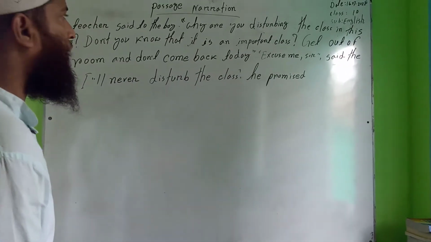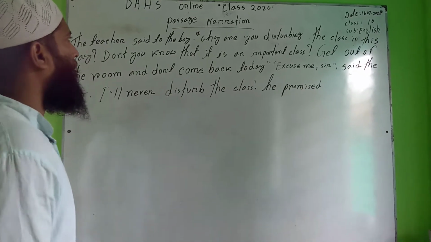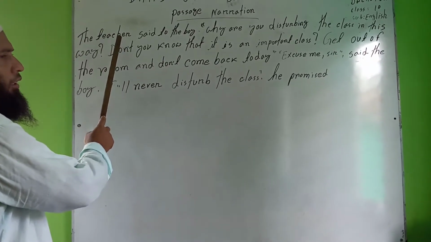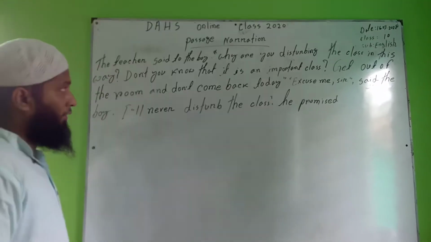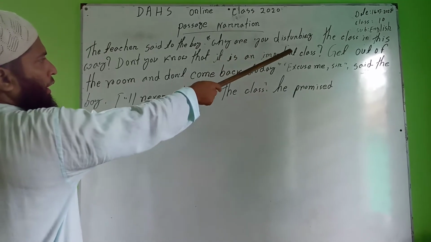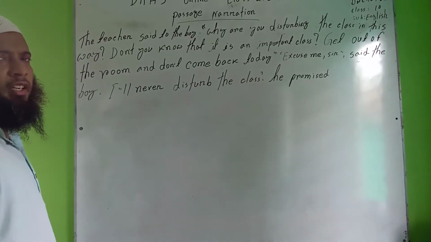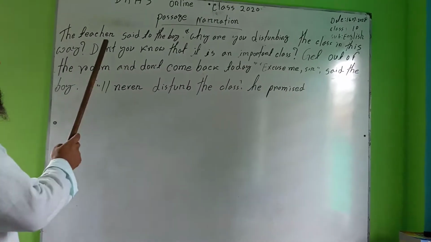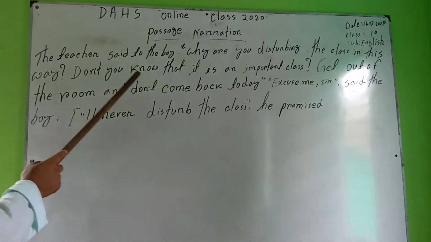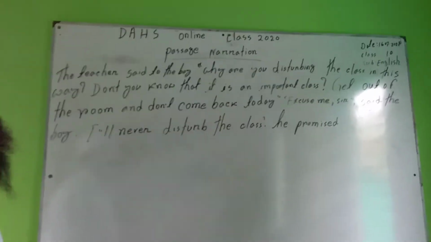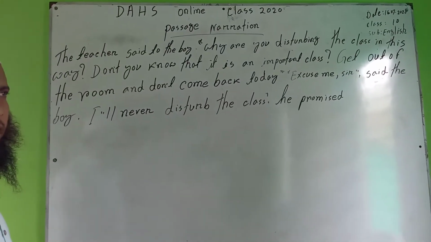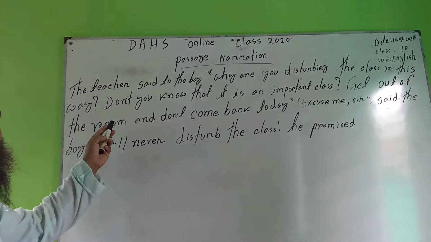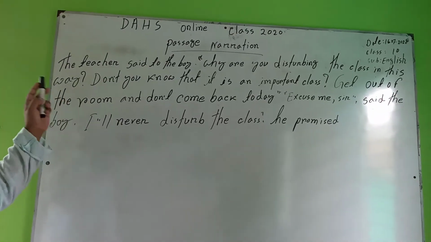In this passage narration, you can see the 3 sentences are spoken by the teacher. Only the teacher is speaking these 3 sentences. Number 1 sentence is, why are you disturbing the class in this way? The teacher is asking a question to the boy. Also, don't you know that it is an important class? This is also a question. These 2 questions are asked by the teacher.